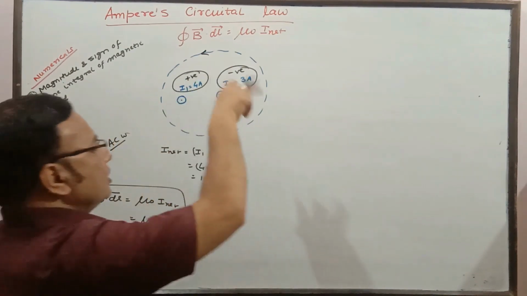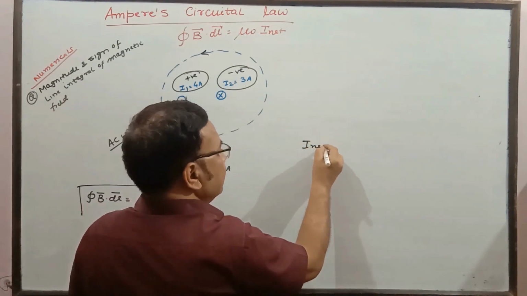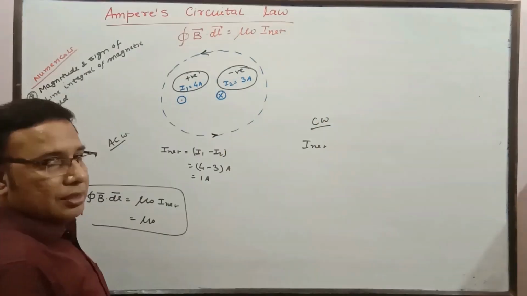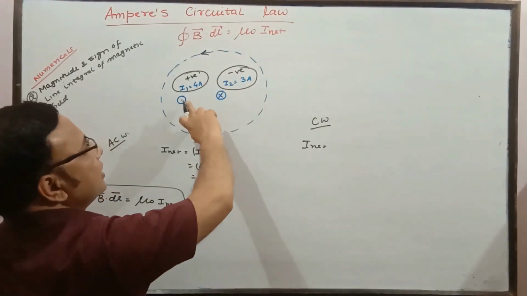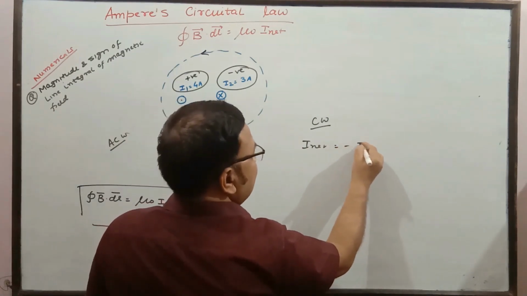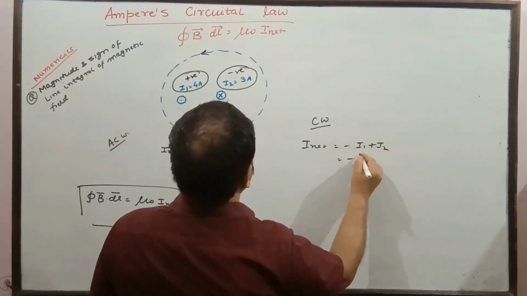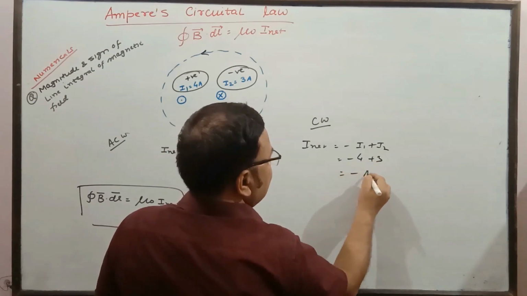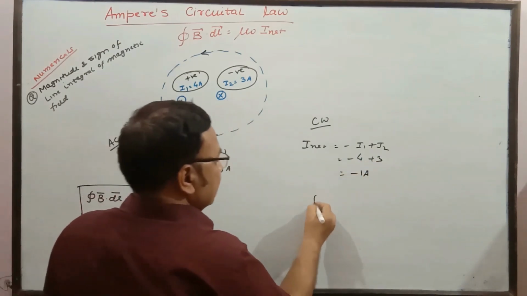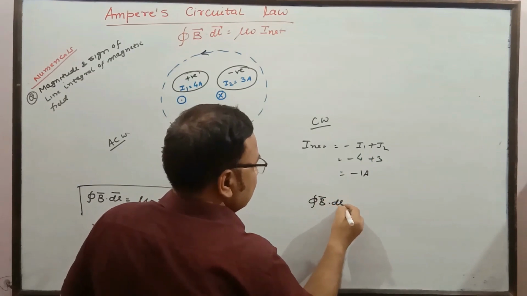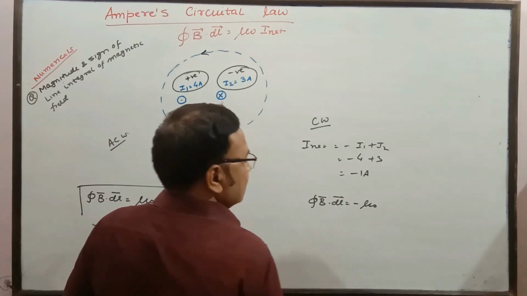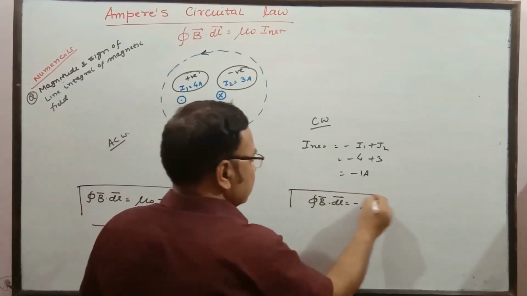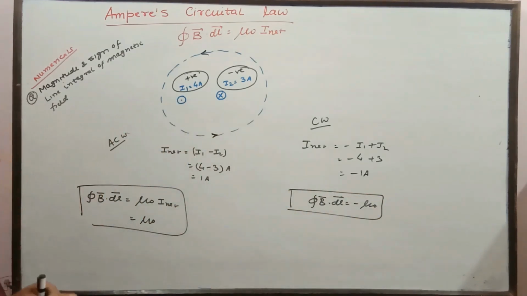And if the traversal is clockwise, then the things will be opposite. In that case, I1 will be negative and I2 will be positive. So this will be minus I1 plus I2. Minus I1 is minus 4 and plus 3, that is minus 1 ampere. So in that case, the integral of B dot dl is equal to mu naught times I net, which is minus mu naught. So that is what the line integral of the magnetic field is, and depending on the direction we get the values.